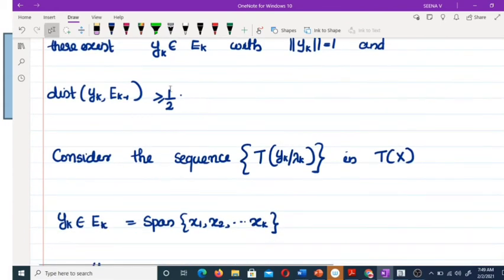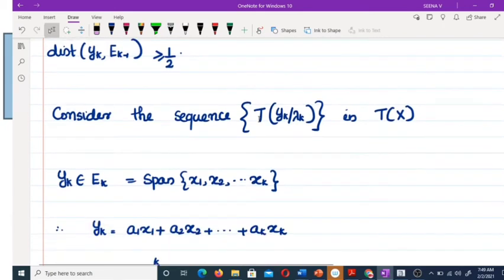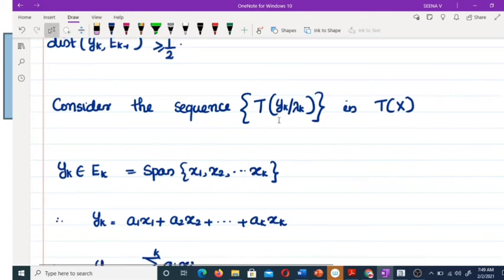We have this result already. Now, using this y_k, we construct another sequence T of y_k by lambda_k. Since y_k is in X, T of y_k is in T(X).